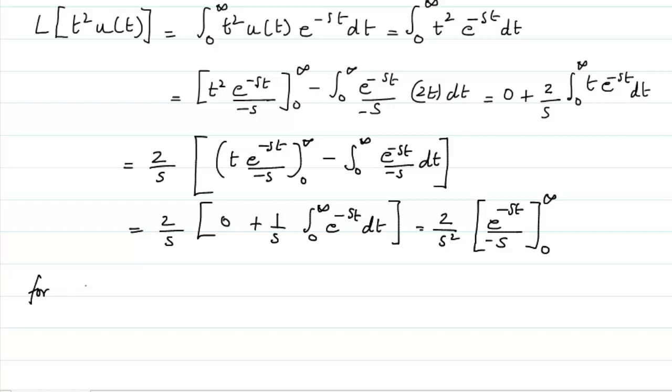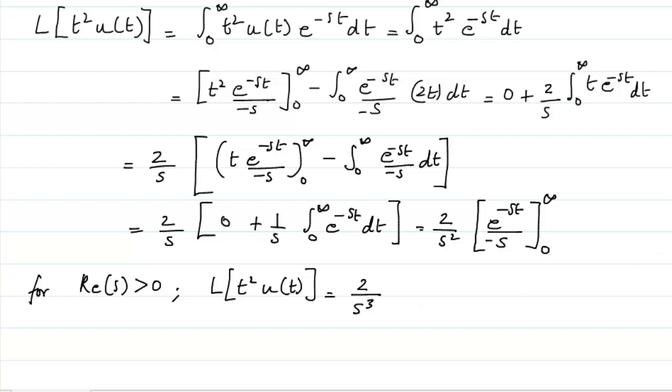So for the real value of s greater than 0, we will have this Laplace of t square u of t to be, if I put minus infinity and then e raised to power 0, then basically I will get 2 divided by s cube.